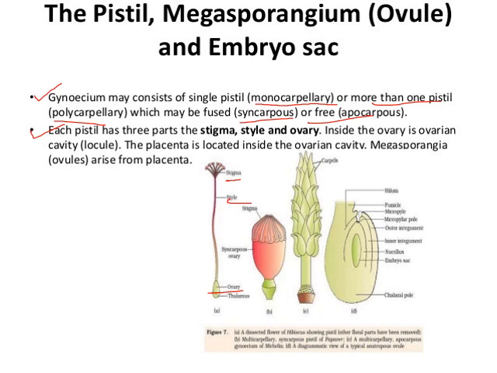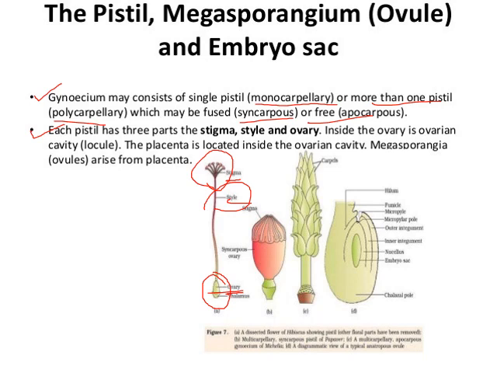Stigma is the receptive part of the female flower, which receives the pollen grain. Style is a link between stigma and ovary, means it carries the pollen grain from stigma to the ovary, and from here the development or the fertilization takes place. This is the place, the ovary, where the development and the fertilization takes place.